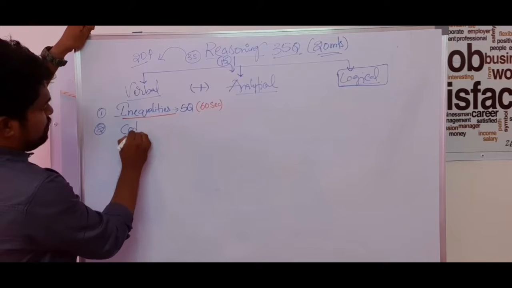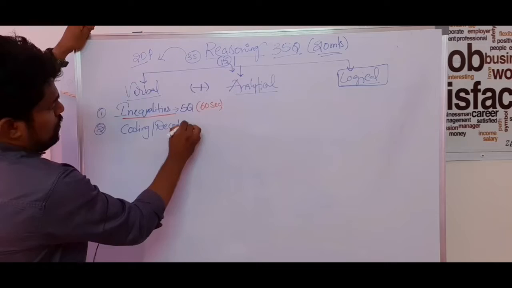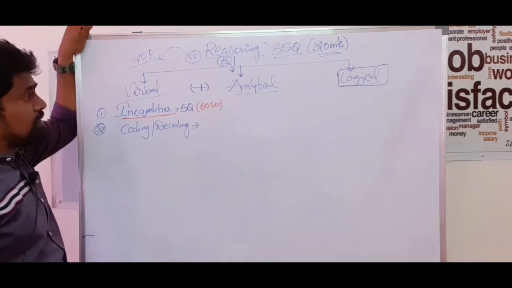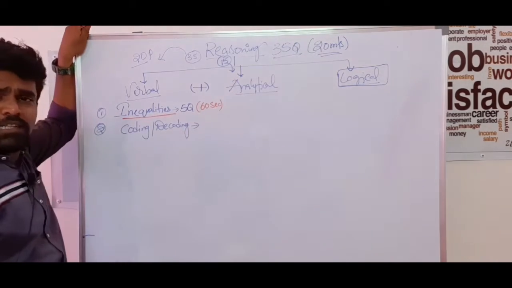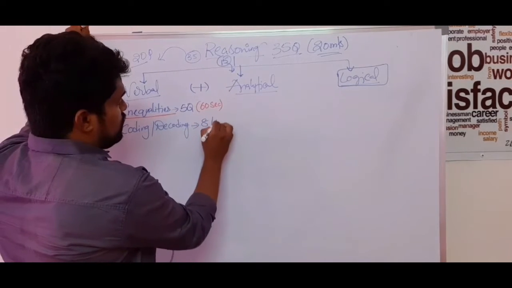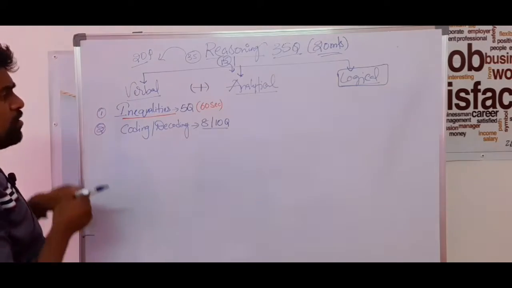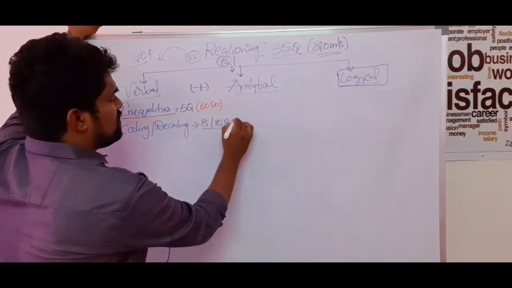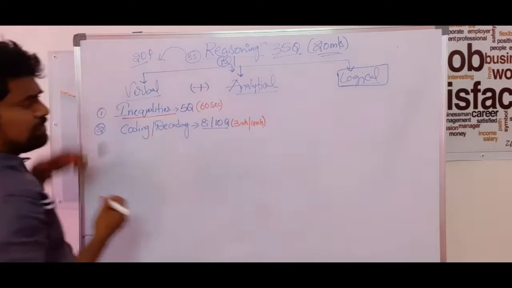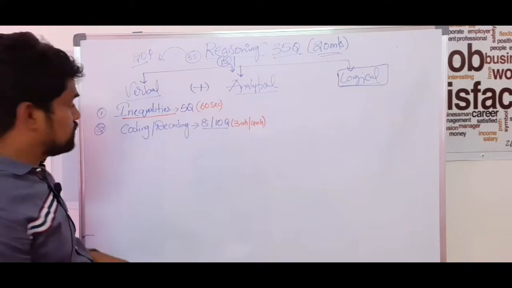coding decoding. This is also one of the major topics in the reasoning section. Without this there is no paper at all, guys. In coding decoding, generally they go for 8 to 10 questions. For these 8 or 10 questions we require only 3 minutes, or sometimes 4 minutes. That's it. Only 3 to 4 minutes is enough to complete all these 8 or 10 questions in coding decoding.